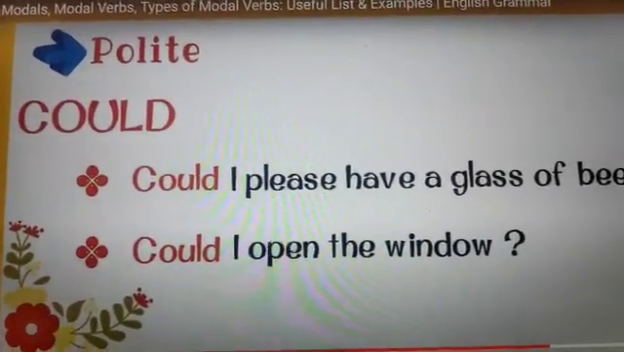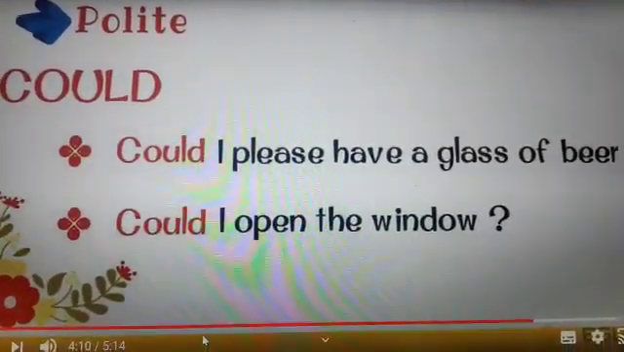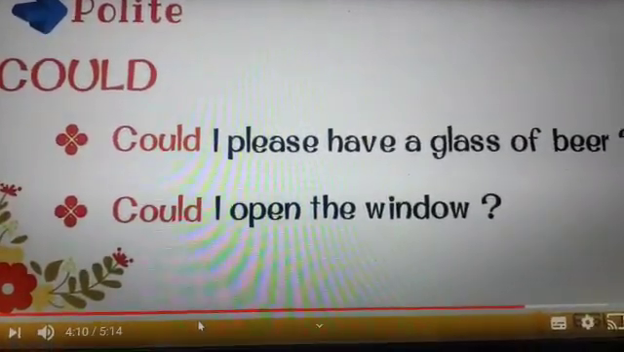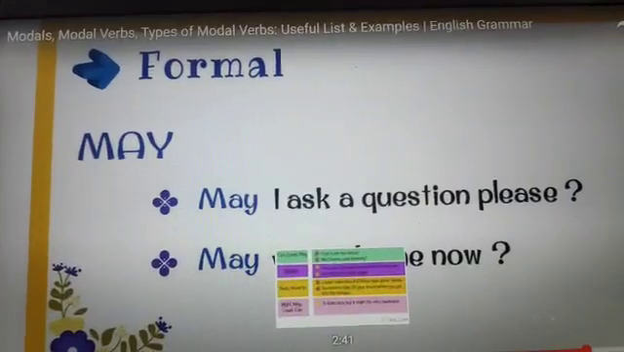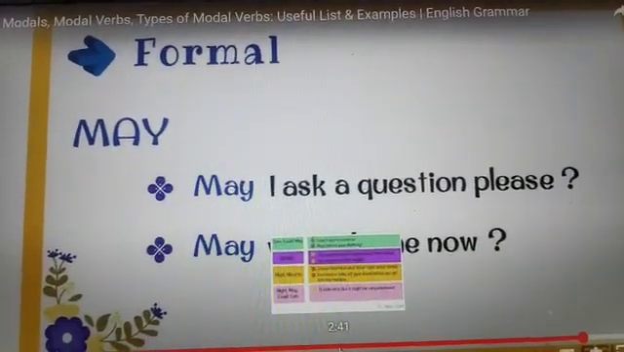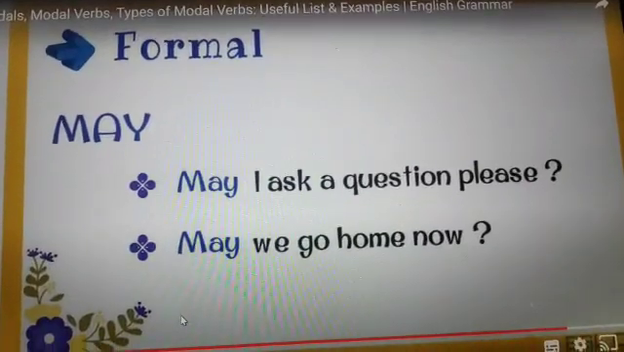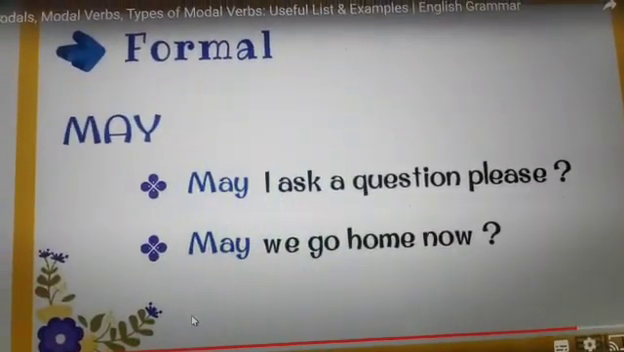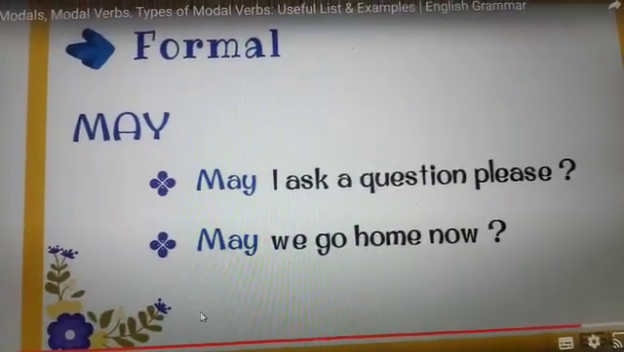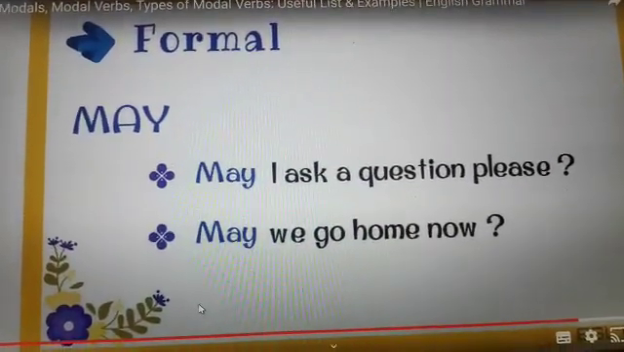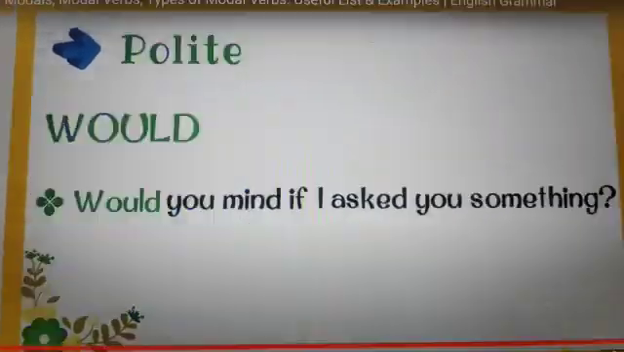Whereas could is used for the polite request, for the polite permission. Could I please have a glass of water? Could I open the window? The next one is may. May is used for the formal situation. May I ask a question, please? May we go home now? May I come in? May I start the event? May I seek a leave?